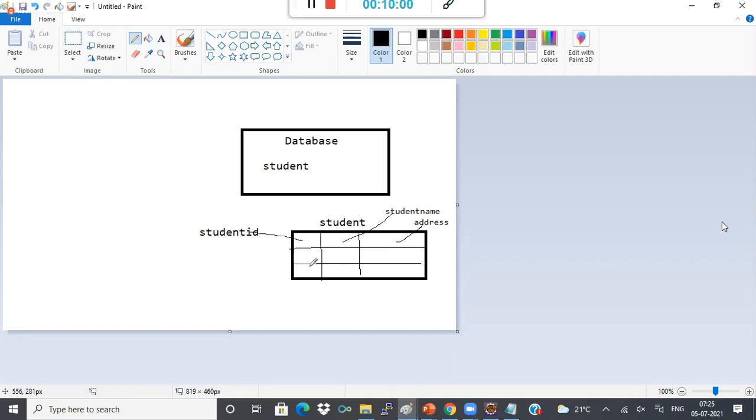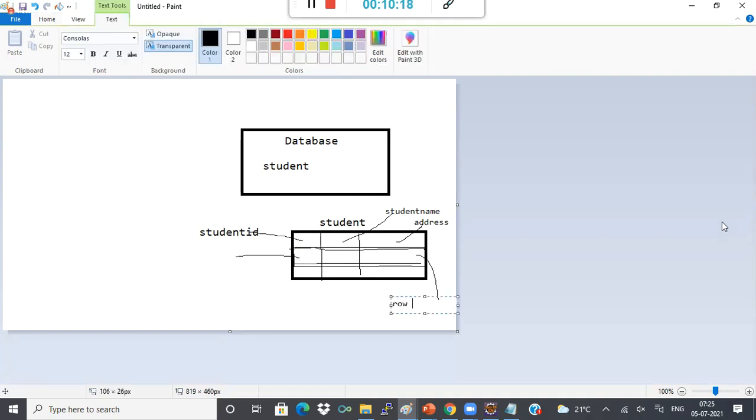In that row, the first column corresponds to one student. So this is one student. This first row, this record, we'll call it a row or a record.